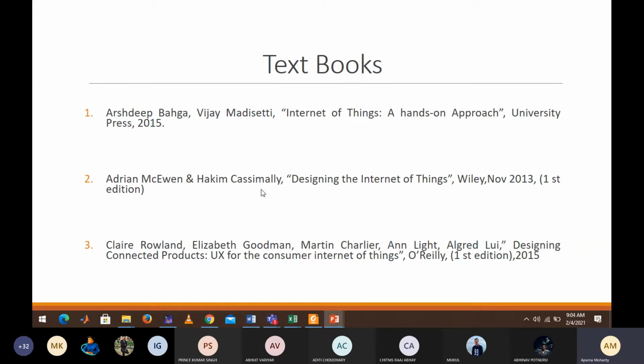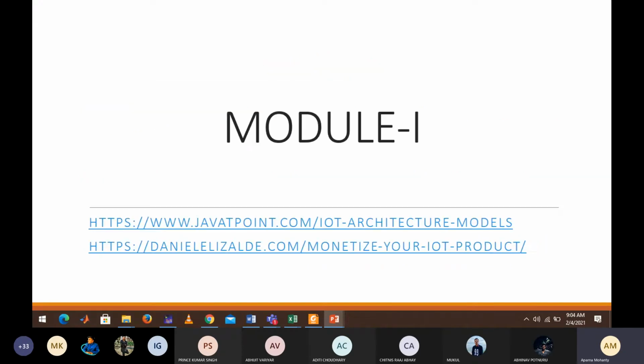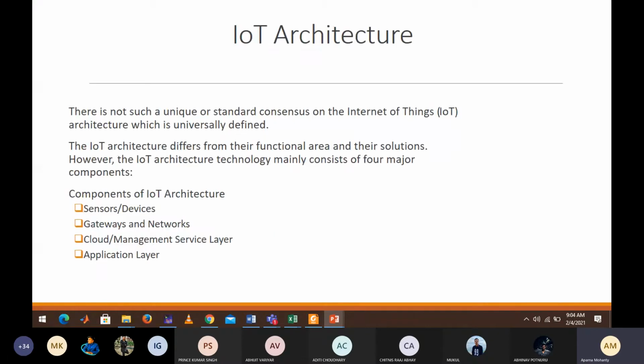Then Casimali and Goodman. These are the three textbooks, and there are some reference books which you can see in your syllabus. They have been given. So moving over to the first module, these are the links which I have referred for preparing the slides. You can anyway go to those references.